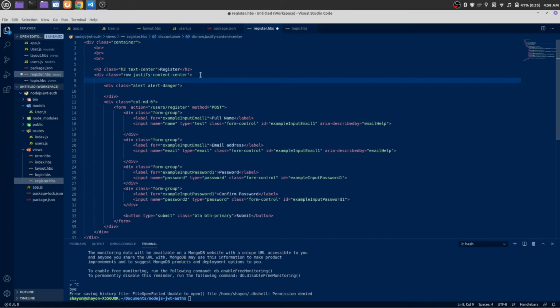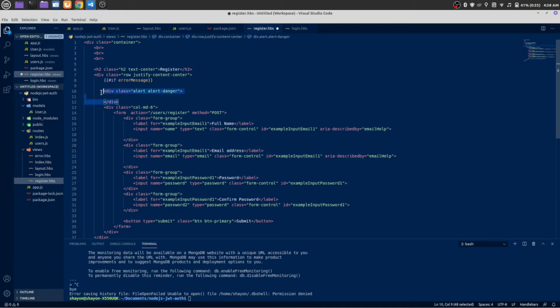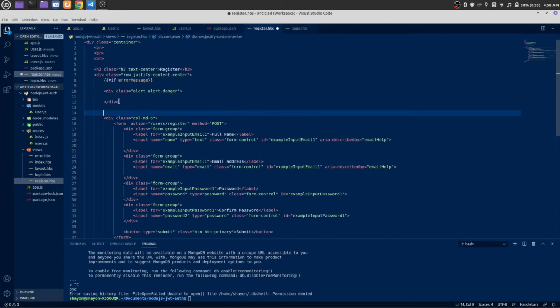So let's make it. To make any if else condition, we just need to give two curly brackets and a hash sign. We are going to make an if condition. If there is any error message, then it will make a danger message, and we need to close this if condition.